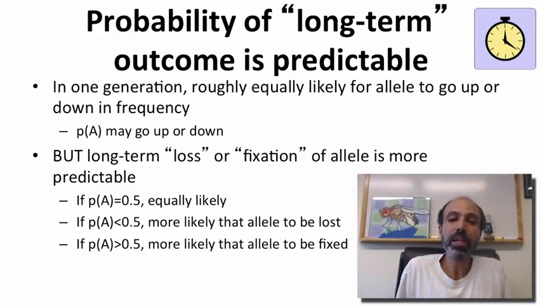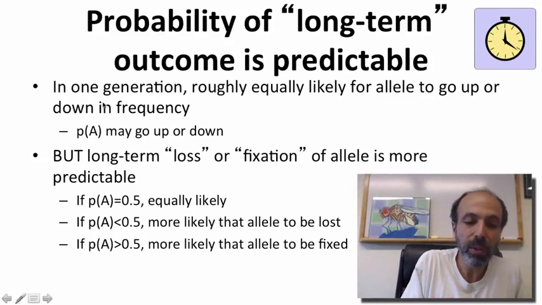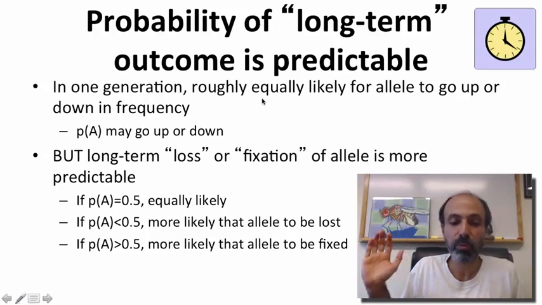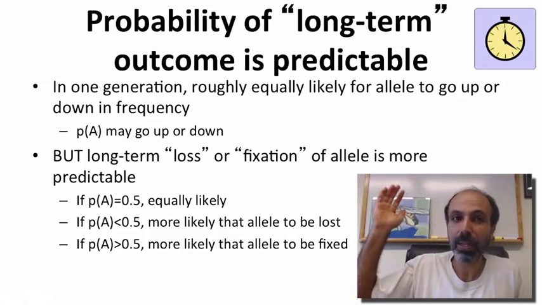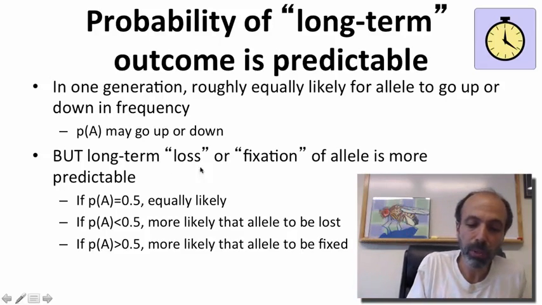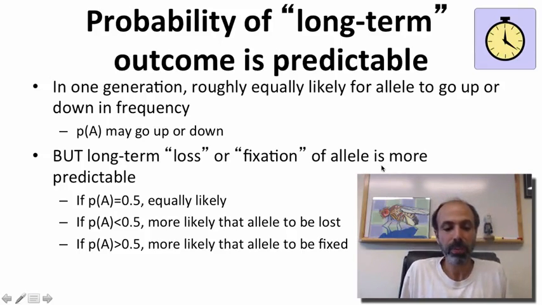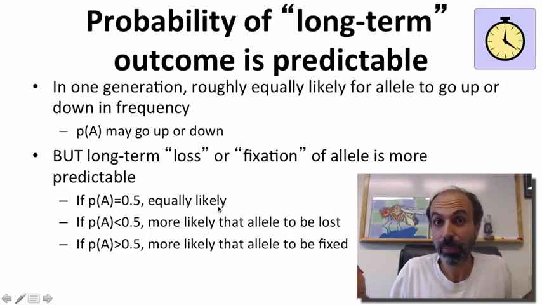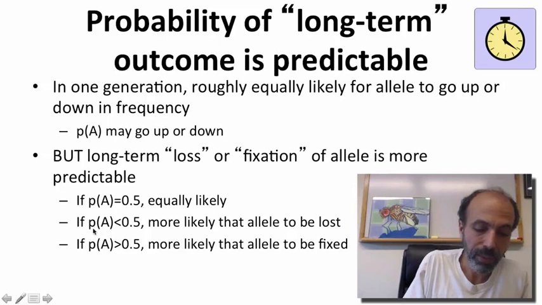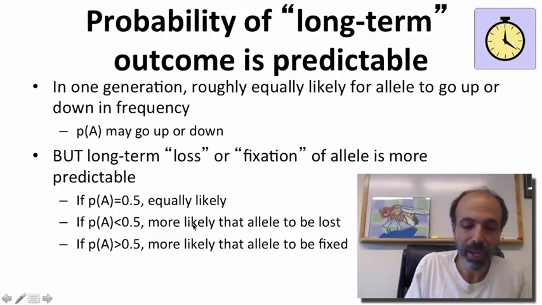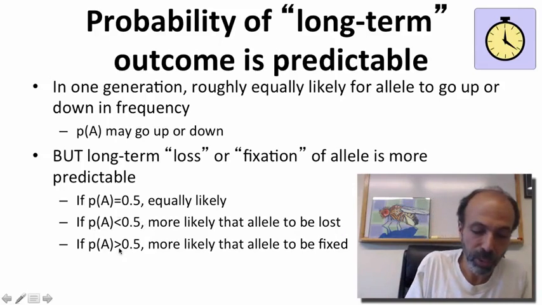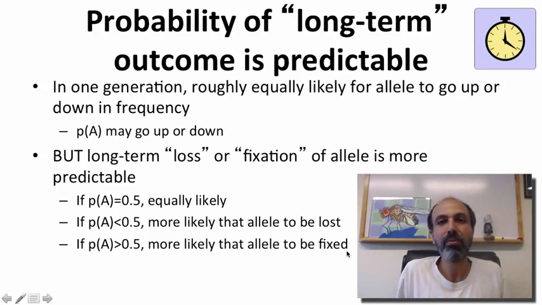Now, the probability of a long-term outcome is actually somewhat predictable. So even though in one generation it's roughly equally likely for an allele to go up or down in frequency, that the frequency of big A may go up, may go down, the long-term loss or fixation of an allele is actually more predictable. Again, if you start dead center, you're about equally likely to hit either of the 2 ends. Think of that blindfolded person. If the frequency is much less than 0.5, then it's likely for the allele to be lost. You're likely to run into that 0 end. If it's much greater than 0.5, you're more likely for that allele to be fixed.